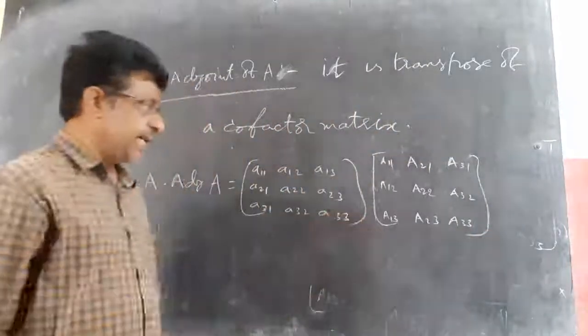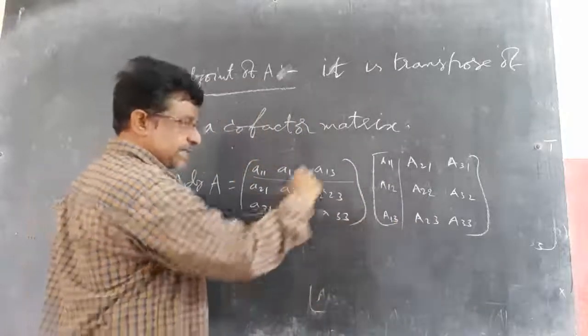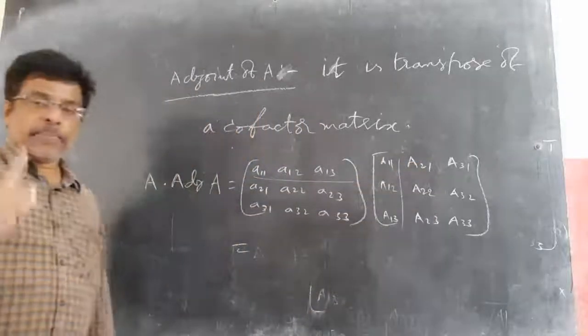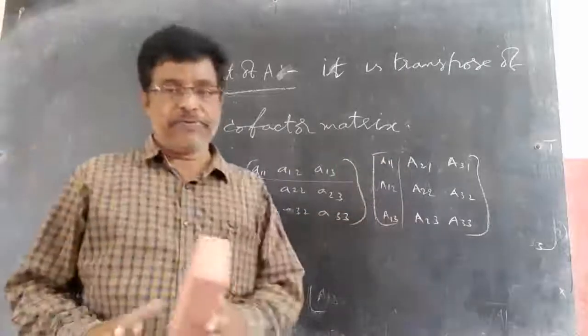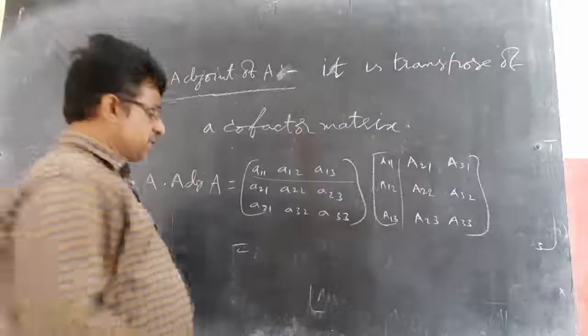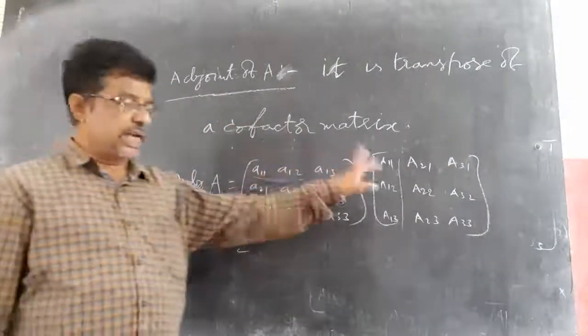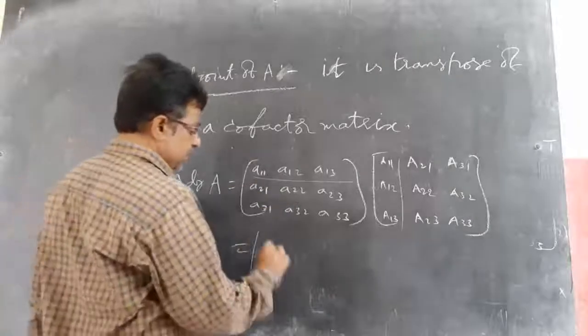So A into adjoint A, we know matrix multiplication. First row with first column. This is a matrix, not a determinant, so you should do it properly. First row with first column only. If it is a determinant, you can do row with row, column with column, or row with column, your choice. But in matrices, you should do row with column only. So first row with first column, what do you get?